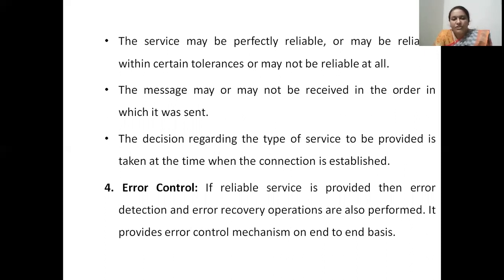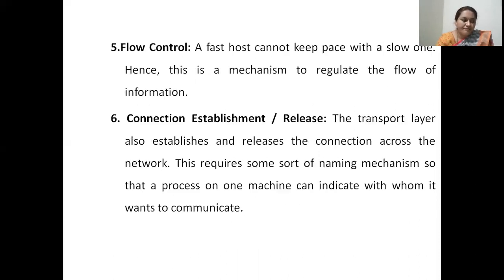The fourth main duty of the transport layer is error control. If reliable service is provided, then error detection and error recovery should also be provided. Whenever the transport layer is providing a reliable, connection oriented data transmission service, it provides for error detection and error recovery. The combination of error detection and error recovery is called error control, and the error control mechanism is provided on an end-to-end basis, that is, process to process basis, on the transport layer.